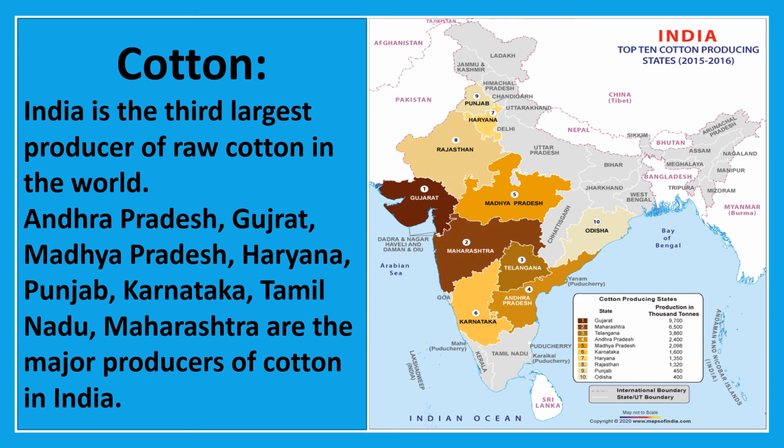Andhra Pradesh, where is Andhra Pradesh, children? Near to, and it is a neighboring state of Karnataka. Okay children, Andhra Pradesh, Gujarat, Madhya Pradesh, Haryana, Punjab, Maharashtra are the major producers of cotton in India.